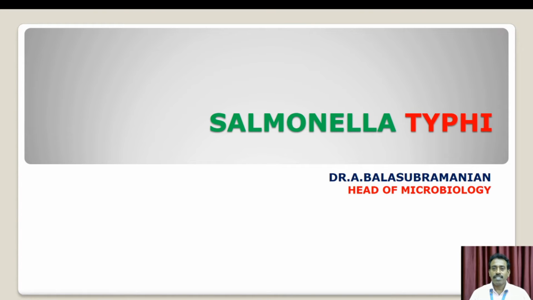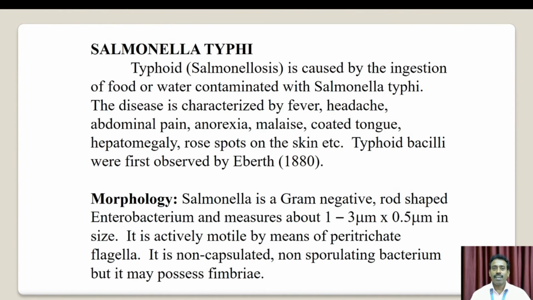Good morning, friends. Today's topic is medical microbiology: Salmonella typhi. Typhoid is caused by the ingestion of food or water contaminated with Salmonella typhi. The disease is characterized by fever, headache, abdominal pain, malaise, uncoated tongue, hepatomegaly, and rose spots on the skin. Typhoid bacilli were first observed in 1880.